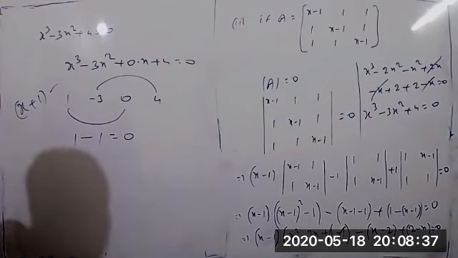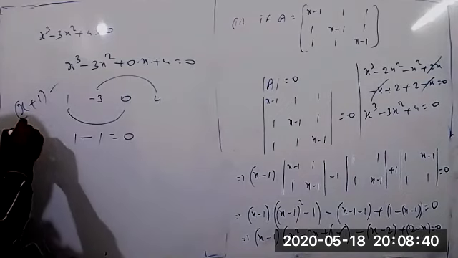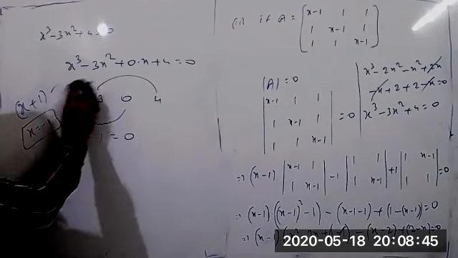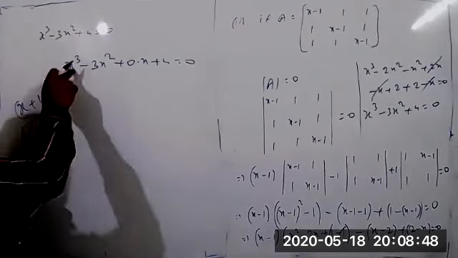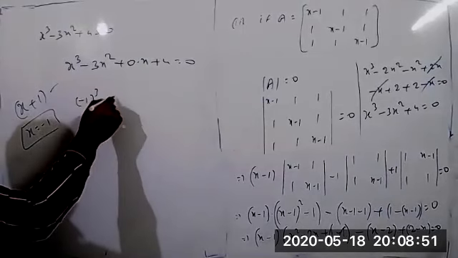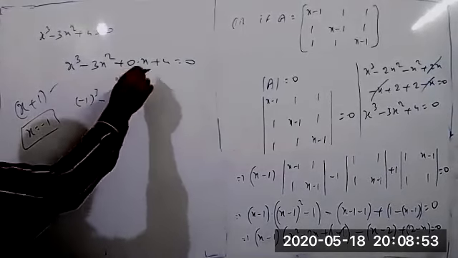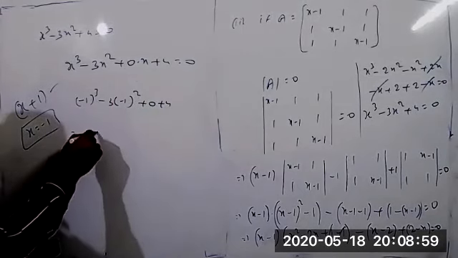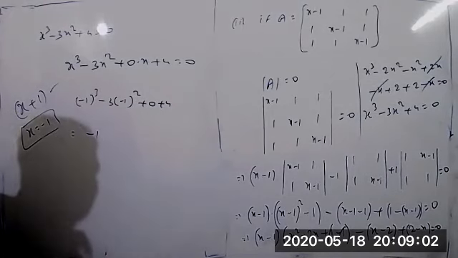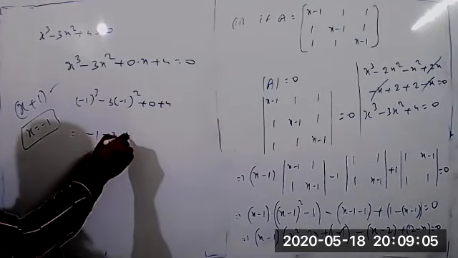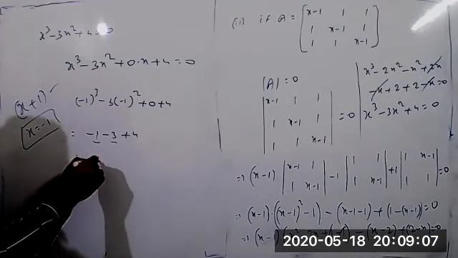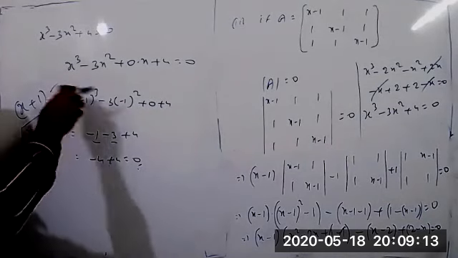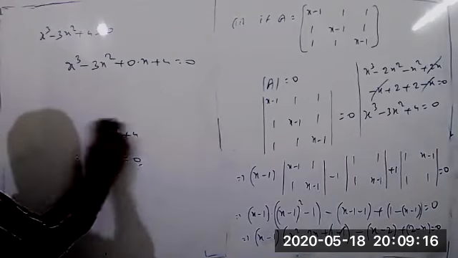Suppose you want to verify this condition. X plus 1 is a factor means the value x equals how much? X equals minus 1. Substitute x equals minus 1 here. So minus 1 whole cube minus 3 into minus 1 whole square, plus 4. Minus 1 whole cube equals minus 1. Minus 1 whole square equals plus 1. So minus 3 into 1 equals minus 3, plus 4. So minus 1 minus 3 equals minus 4, plus 4 equals 0. Yes, we got 0. So clearly for this equation, x plus 1 is a factor.